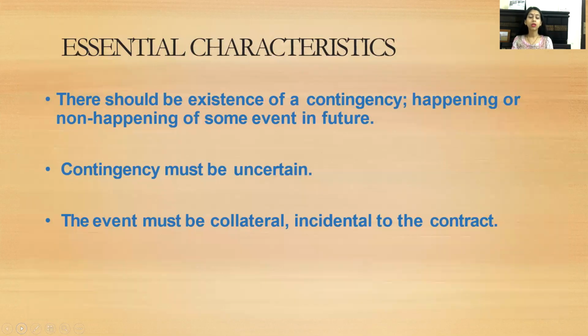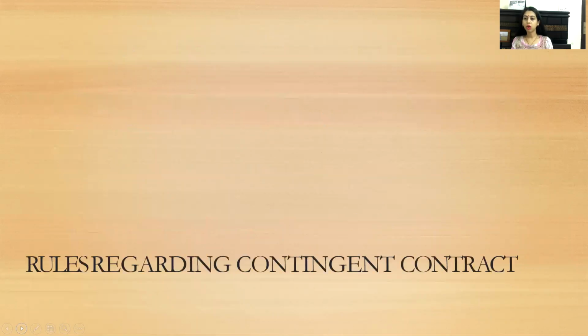Next, what are the essential elements of this contingent contract? First, there should be the existence of a contingency, like happening or non-happening of some event in future. Contingency must be uncertain. It is not definite that it will happen or not happen. The event must be collateral, incidental to the contract. The event must be connected to the contract.